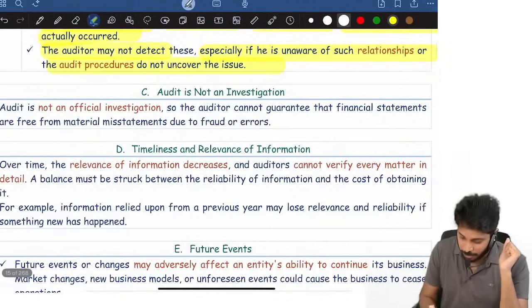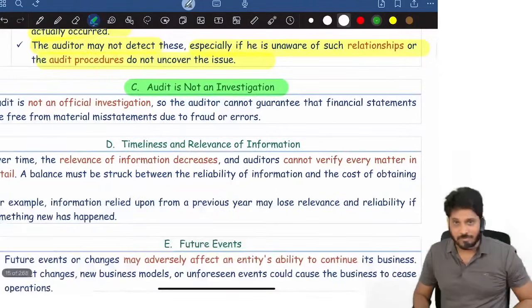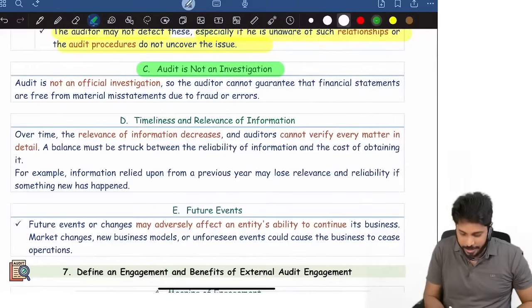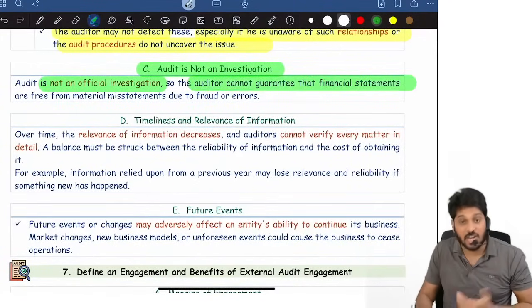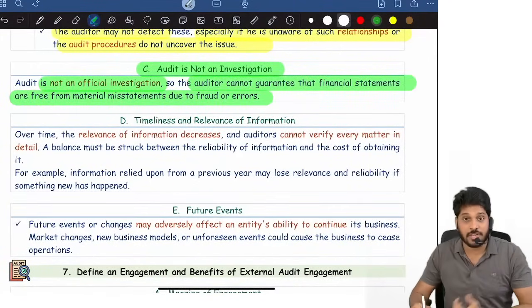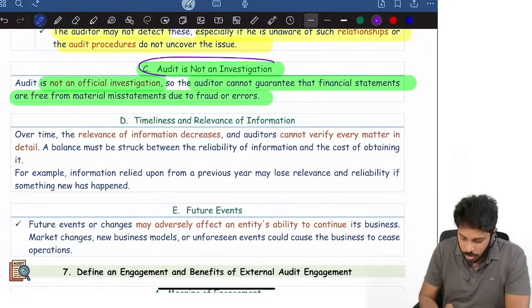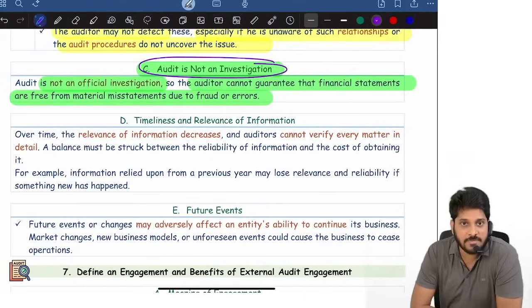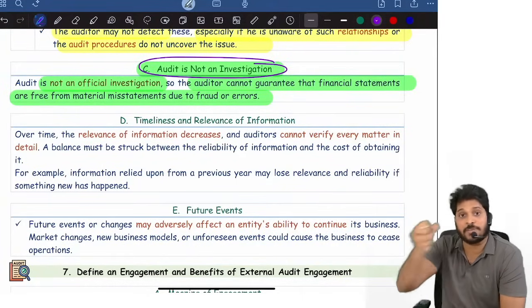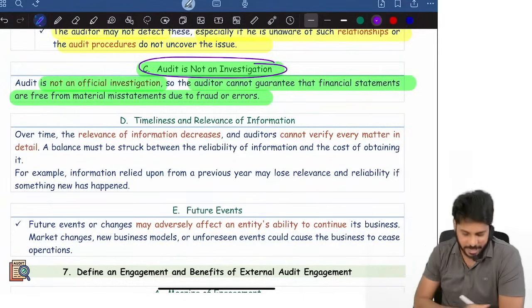Next, remember, audit is not an investigation. We are not doing any investigation. Audit is not an official investigation. So we cannot guarantee that the financials are free from material misstatements. So this is one more limitation. We are not doing investigation. The nature of work we do is to obtain reasonable assurance. That itself is one limitation.